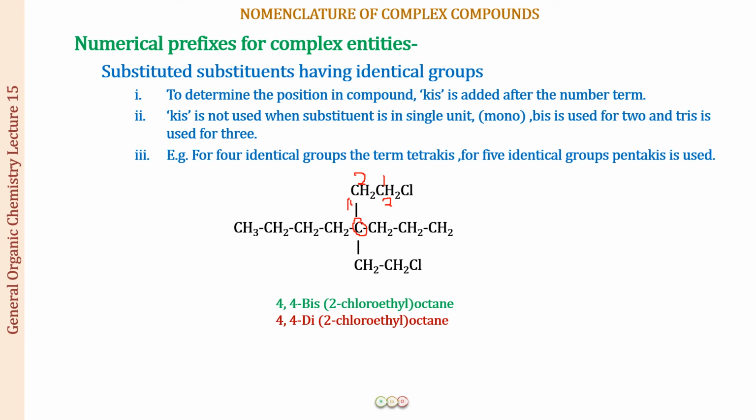So this becomes 2-chloroethyl. You have to put it in brackets, and it has a bis in front of it to tell us that it has been repeated 2 times. The position of the repetition is 4,4. So it is 4,4-bis(2-chloroethyl)octane, rather than using a di. This is another thing that you have to remember for the complex substituents.